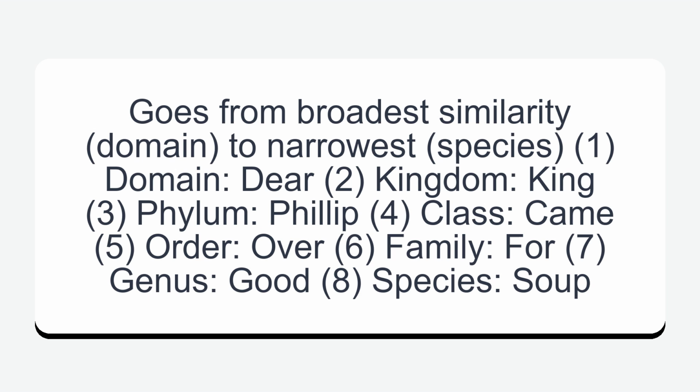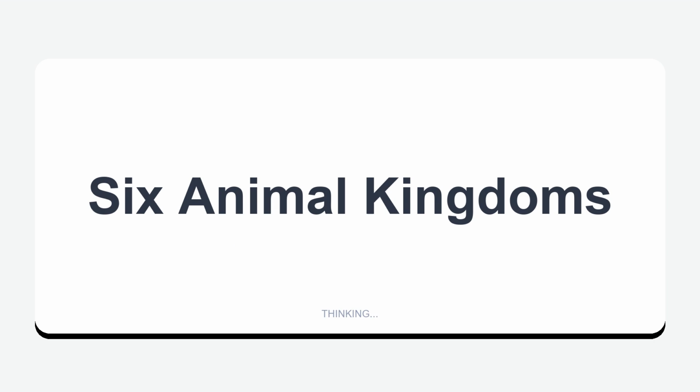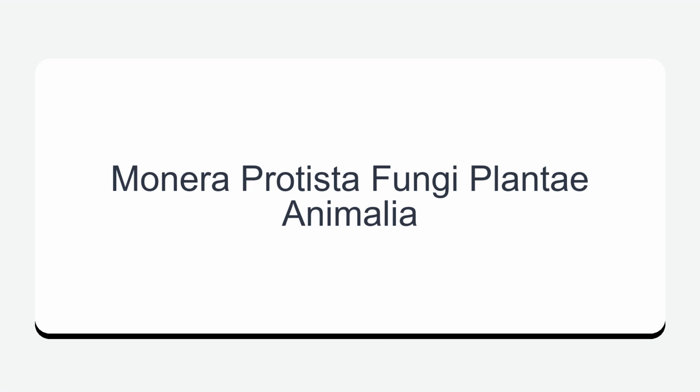Tiers of living thing classification. Goes from broadest similarity, domain, to narrowest, species. 1, domain, deer. 2, kingdom, king. 3, phylum, Philip. 4, class, came. 5, order, over. 6, family, for. 7, genus, good. 8, species, soup. Six animal kingdoms: Monera, Protista, Fungi, Plantae, Animalia.